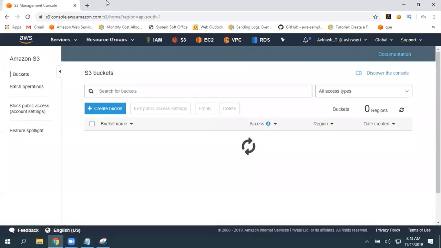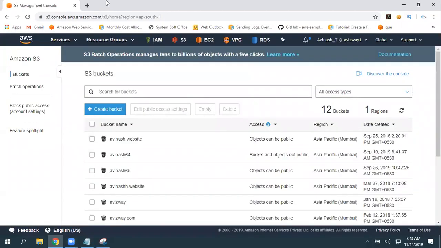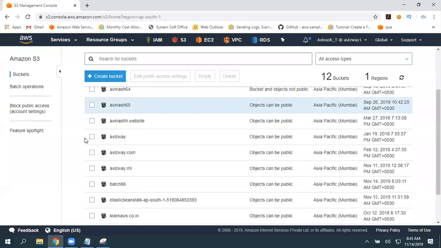So what are the labs you are going to perform? Just practice with simple text files, PDFs and images. Don't take video files or 1 GB or 2 GB files, and don't use this platform to store movies or share movies. Okay, so data transfer will cost you. So it all depends. So don't use it for that purpose.